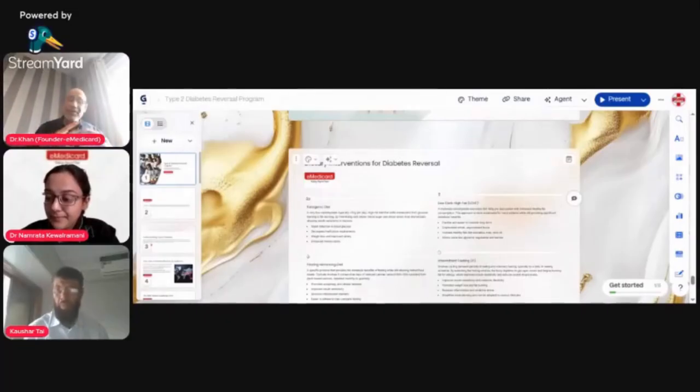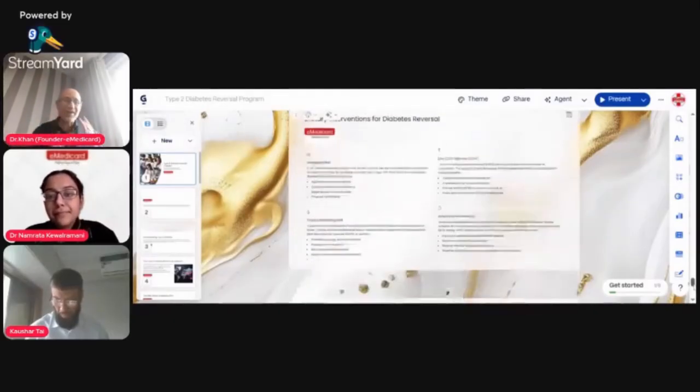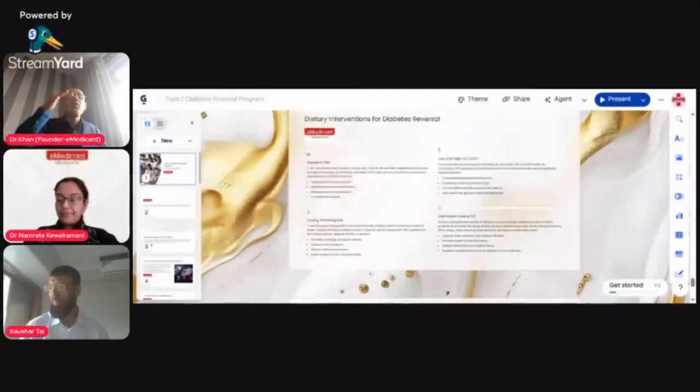What we do in the reversal paradigm is reduce the dietary stimulus that drives high insulin and blood sugar in the first place. So I'm going to quickly take you through what we offer from our platform. People are suffering with diabetes. We offer intermittent fasting. That's one of the good things to do. Why? It involves cycling between periods of eating and voluntary fasting. What is happening with fasting? You are keeping the insulin at the minimal level with fasting, right?